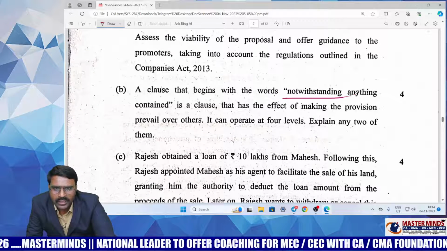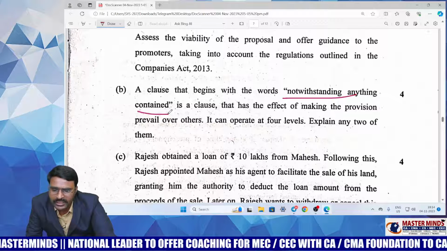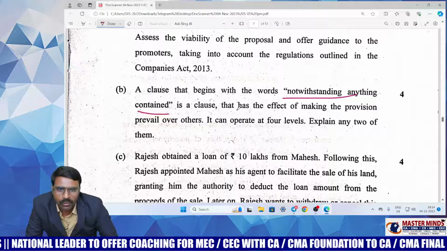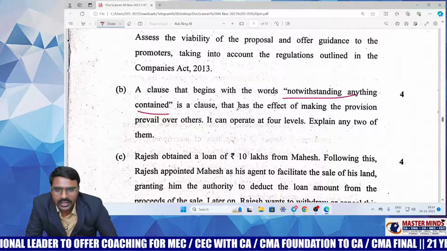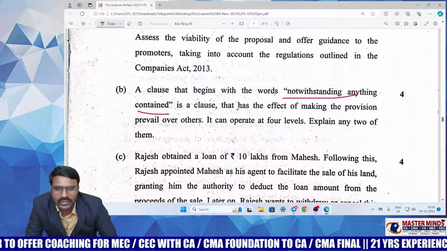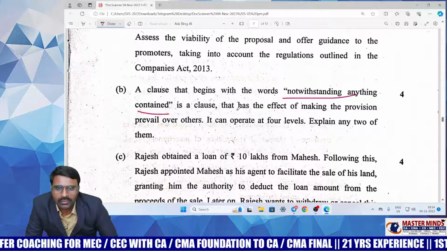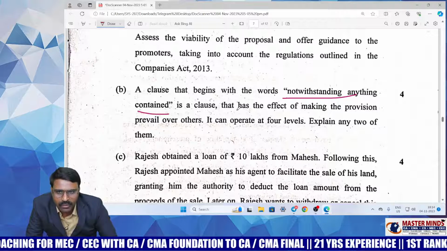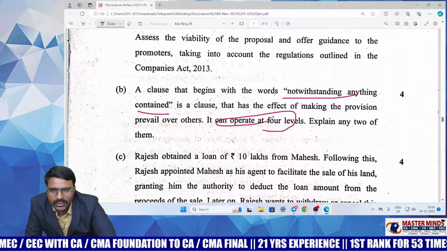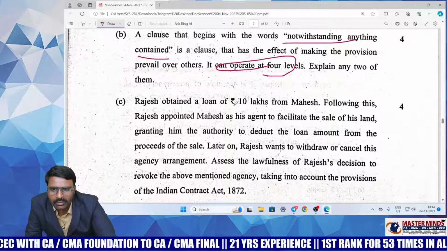And notwithstanding the clause, also it is an expected question only, because in the latest edition of board material that is applicable for November 23, I'm not talking about the May 24 new syllabus. Even within the new syllabus, recently they have added this concept. Notwithstanding anything contained, that concept they have elaborated at 4 levels. Therefore it's a very expected question. That is a newly added content from this chapter.